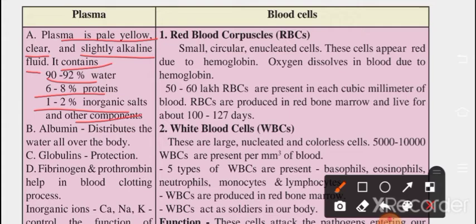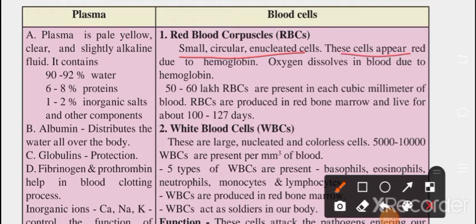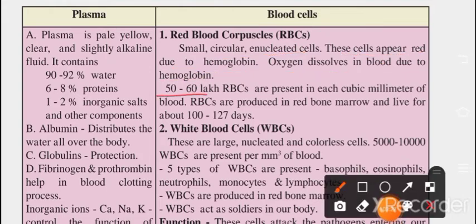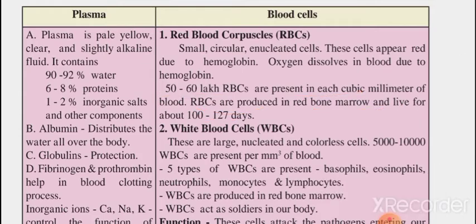Similarly, if you go ahead with the red blood corpuscles, which is RBCs, these are small circular enucleated cells. These cells appear red due to hemoglobin. Oxygen dissolves in blood due to hemoglobin. And 50 to 60 lakh RBCs are present in each cubic millimeter of blood. RBCs are produced in red bone marrow and live for about 100 to 127 days.